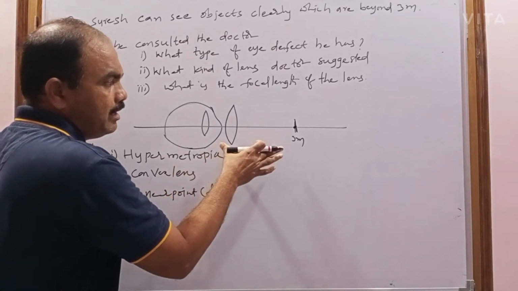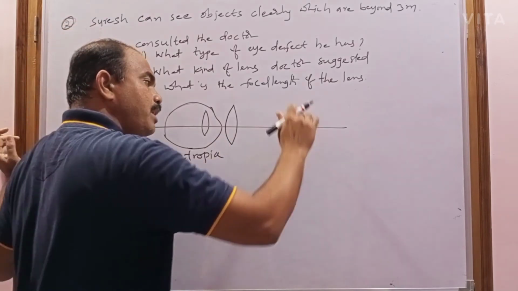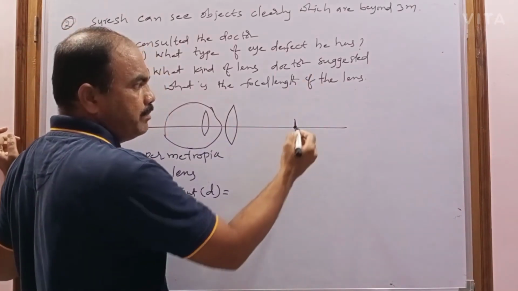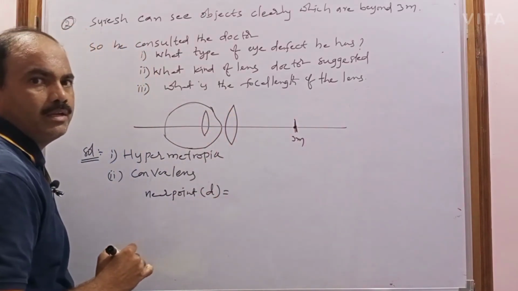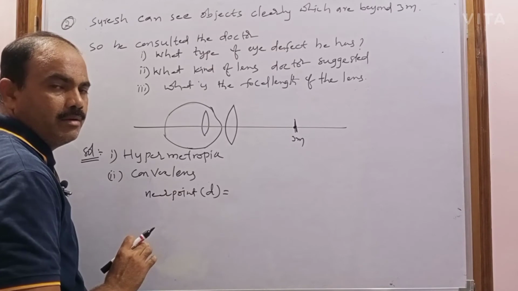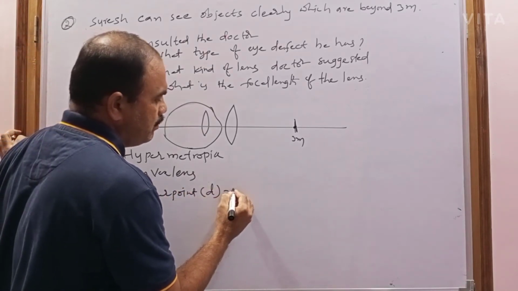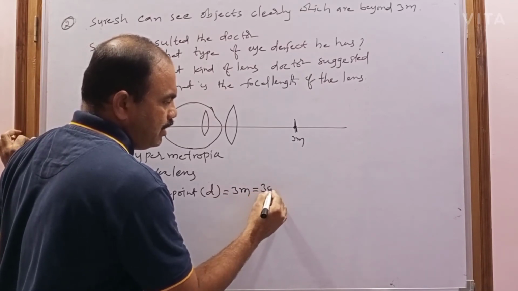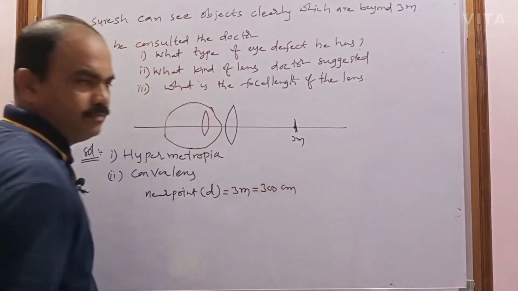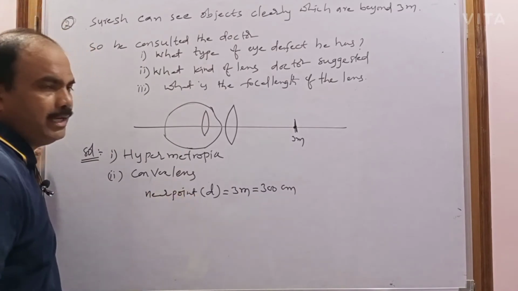So what is the near point distance? He cannot see the object up to 3 meters. But from 3 meters and beyond he can see, and if the object is at a minimum of 3 meters, then the image can be formed on the retina. That's why this distance is called the near point distance. So the near point distance is 3 meters, or it may be taken in centimeters also.